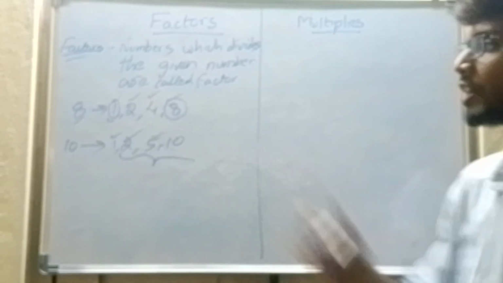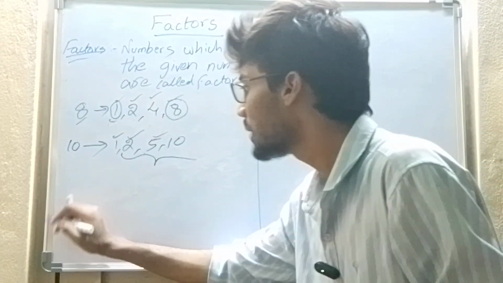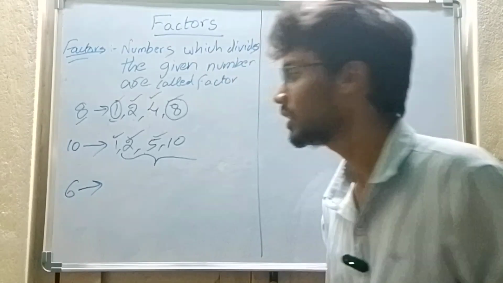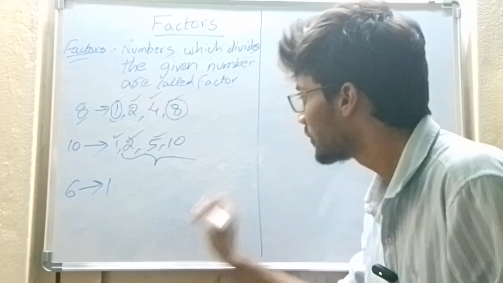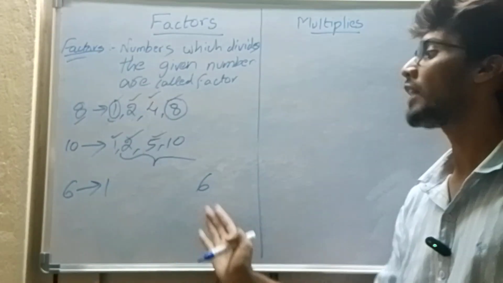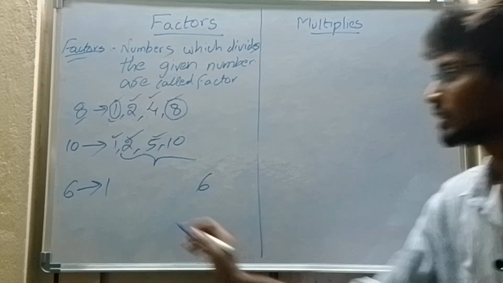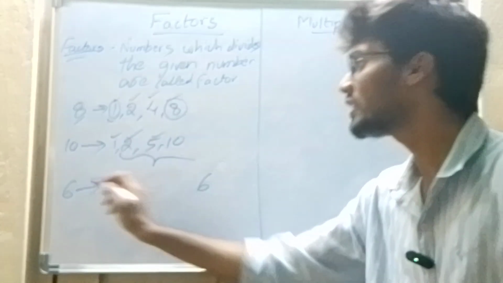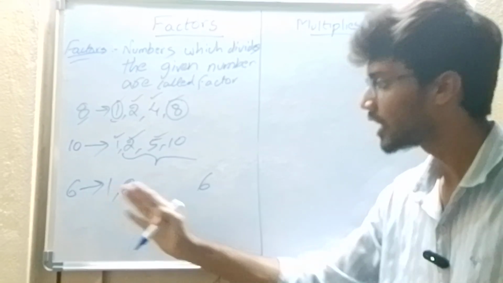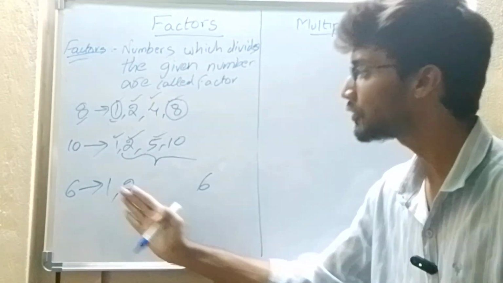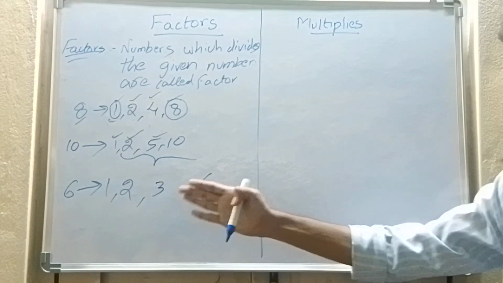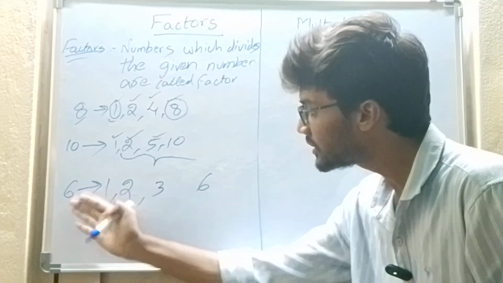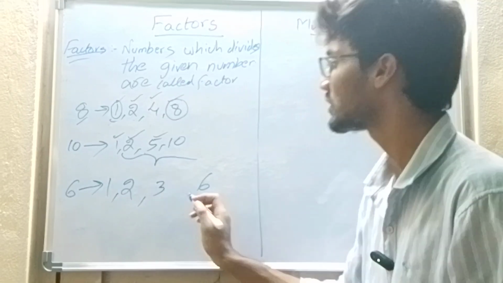Now you say what the factors of the number 6 are. First you write the easy ones: 1 and 6 are always the factors of 6. Does 2 divide 6? Yes, 2 3s are 6. Therefore 2 is a factor of 6. Does 3 divide 6? Yes, 3 2s are 6. Therefore 3 is a factor of 6.